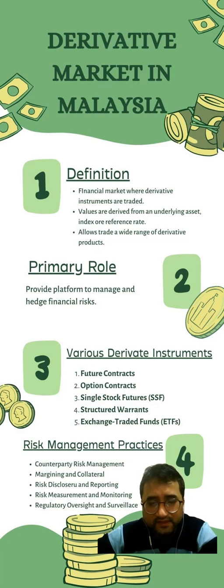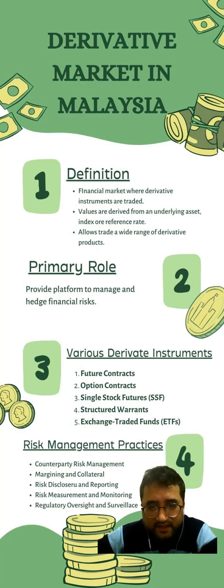The primary role of the Malaysian derivative market is to provide a platform for participants to manage and hedge financial risk. Here are some key aspects of its role in the financial system. Risk management. Derivatives enable market participants to manage various types of risks including price volatility, interest rate fluctuation, foreign exchange exposure, and commodity price movement.